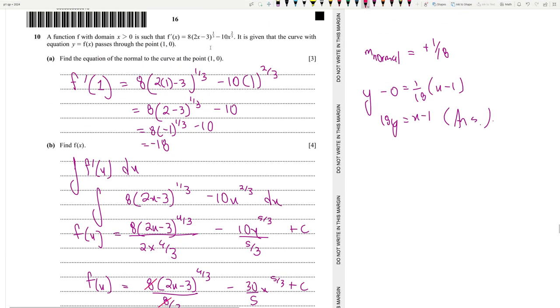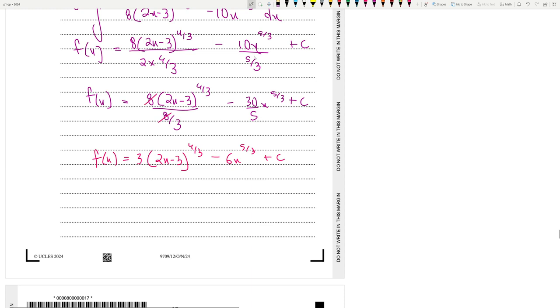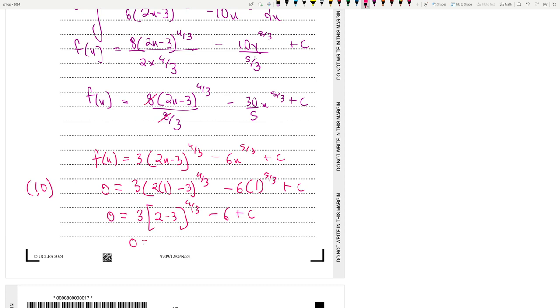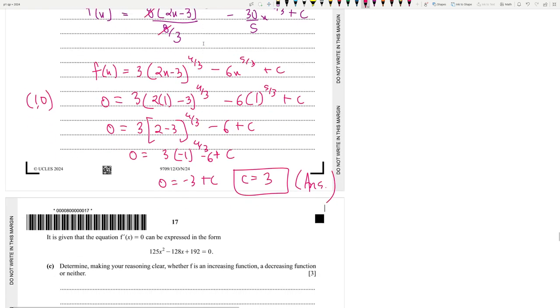We have some coordinates, right? 1, 0. So 0 is equal to 3 times (2 times 1 minus 3) to the power 4 by 3 minus 6 times 1 to the power 5 by 3 plus c. So 0 is equal to 3 times (2 minus 3) to the power 4 by 3 minus 6 plus c. That's minus 1 to the power 4 by 3 into 3 minus 6. So 0 is equal to minus 3 plus c. c is equal to plus 3. There you go, you got the value of c.